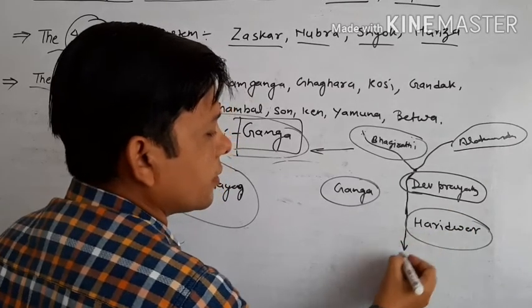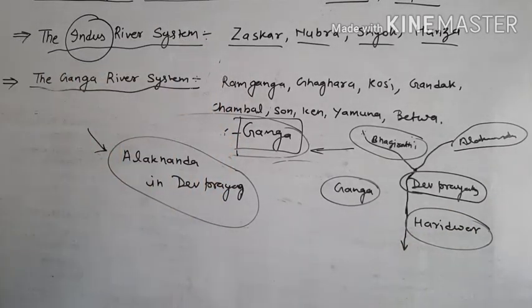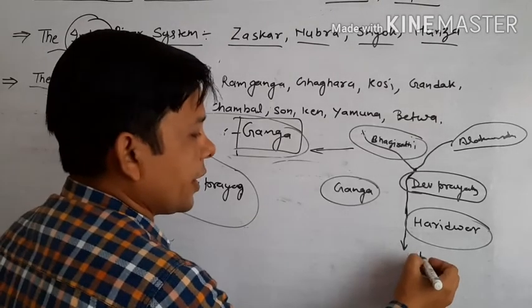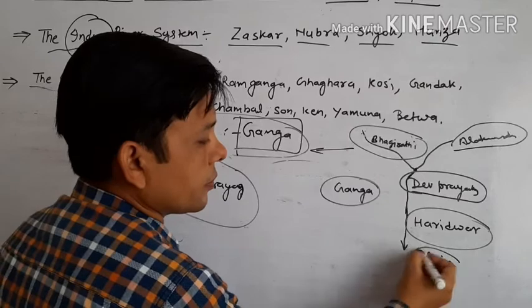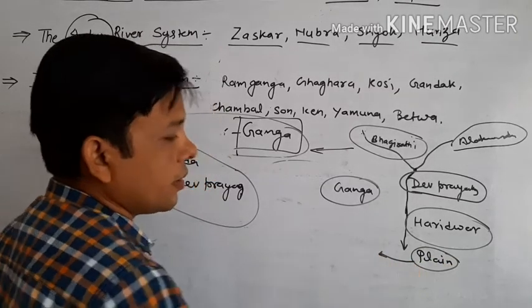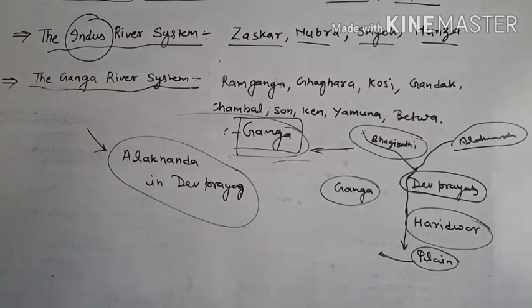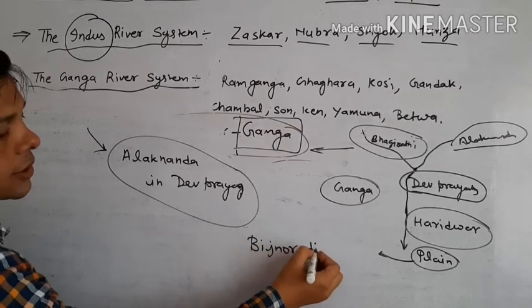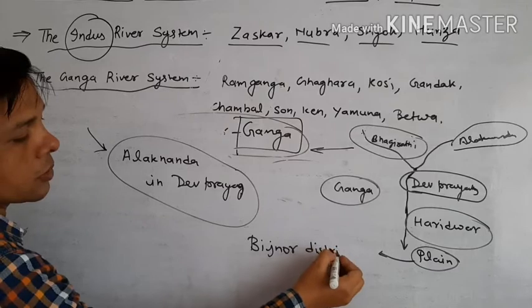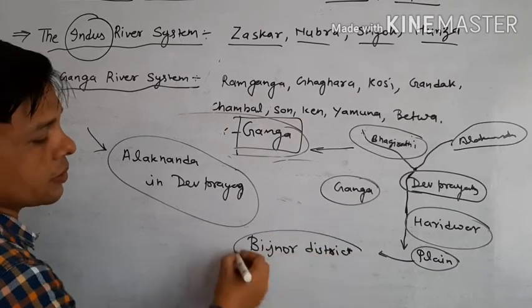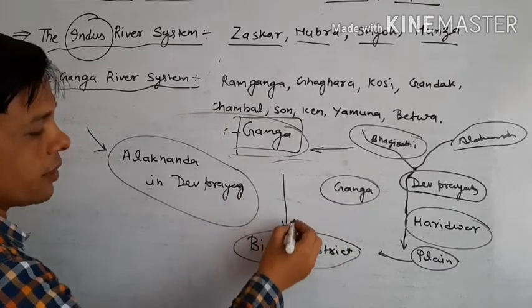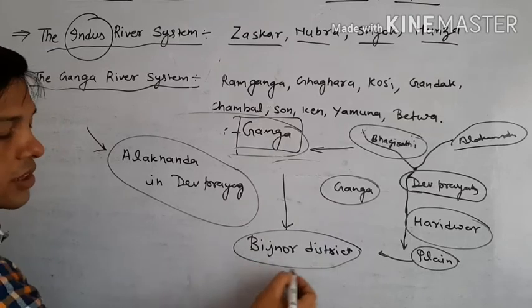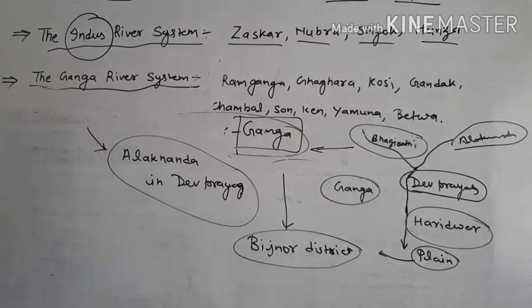And after that, it entered the northern plain of India, in the Bijnor district of UP. Ganga first of all enters UP in Bijnor district, and after that it flows southward and eastward.